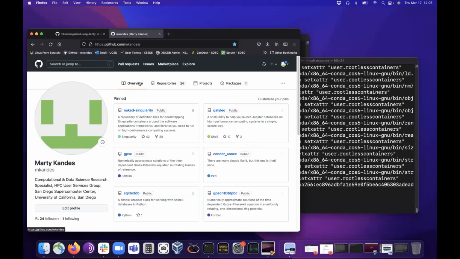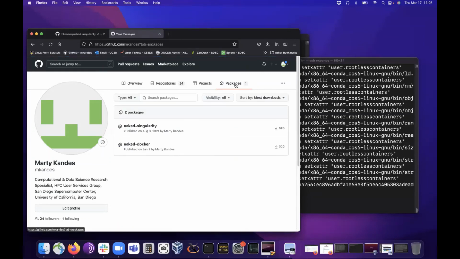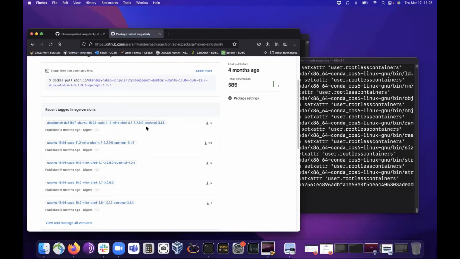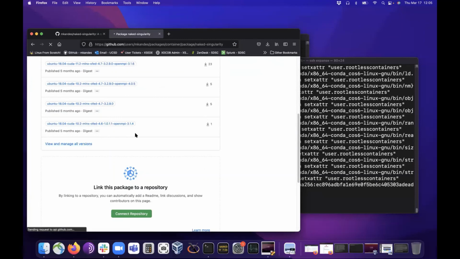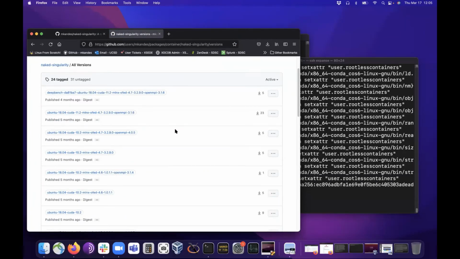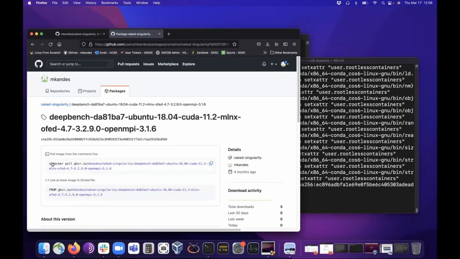If you go to my GitHub, I've started publishing all of the containers that I'm building there. The storage is free, so it's better than maybe the Sylabs deal right now. I don't know how long that's going to last, but as long as your containers are public, you can publish them here, and they look like Docker images, but they're not quite.